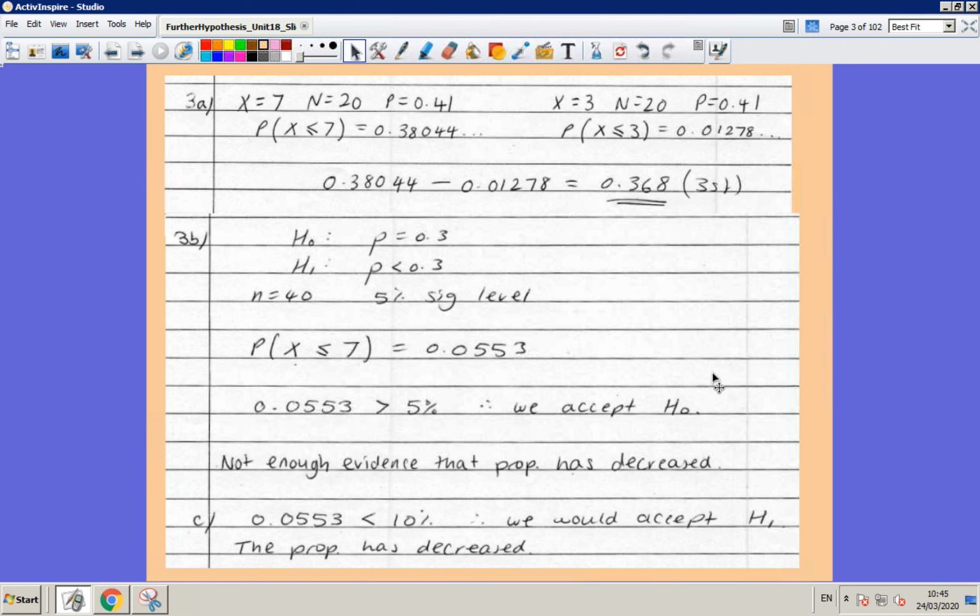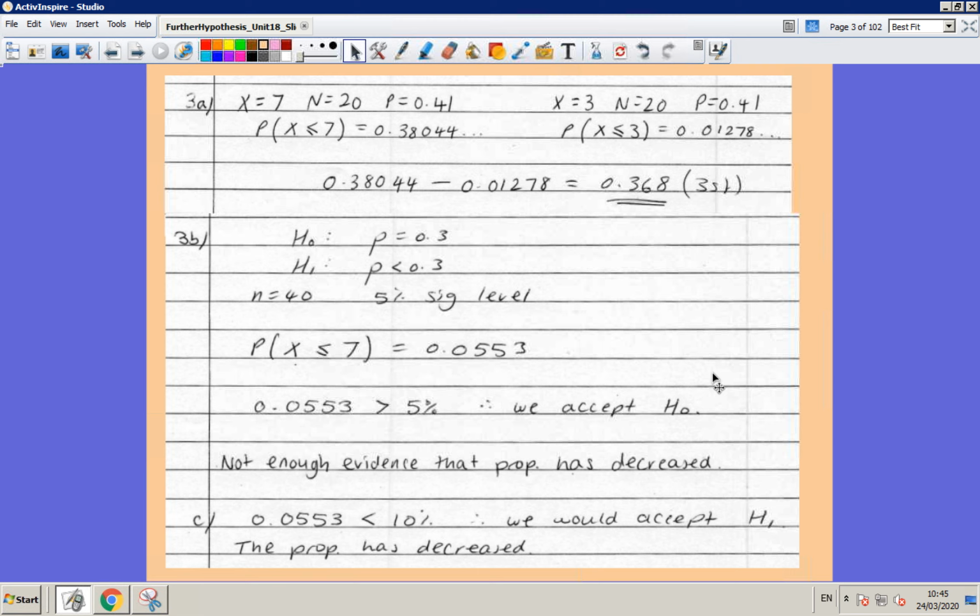So hopefully what you got on your calculator for part A was 0.368. And then for the second part, you had to set a null hypothesis. So that's the status quo option, that the probability is equal to 0.3. And then you had to set an alternative hypothesis that the probability was less than 0.3.